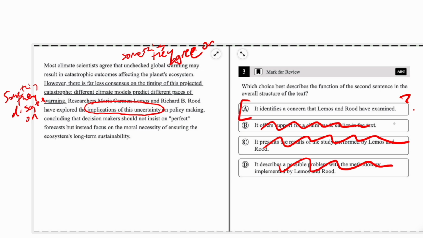So here's one where I would not have initially highlighted A as obviously being correct, but it is a concern. It is a concern. And what is the concern? The fact that different models predict different paces of warming, the fact that there is some disagreement. So they've explored the implications of this uncertainty, or this concern. They've examined it, and then they have come to a conclusion. I think this shows that we don't have to come up with something perfect in order to get the right answer. We just want to be proactive and be thinking about how the parts fit together.